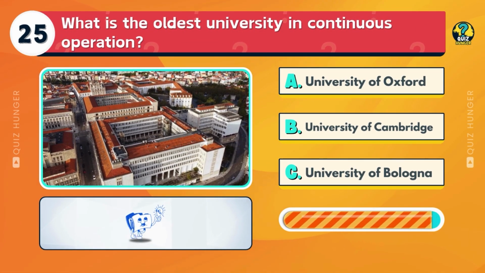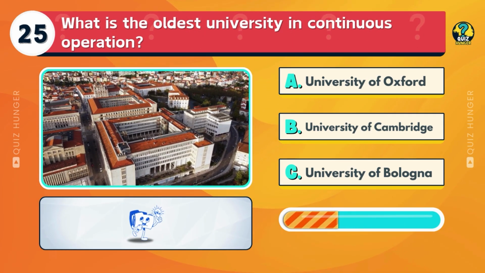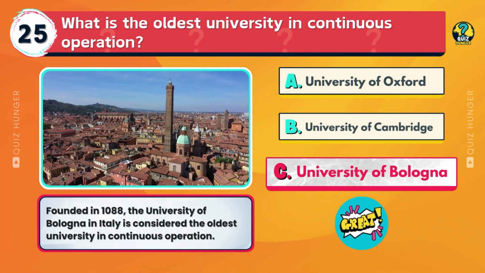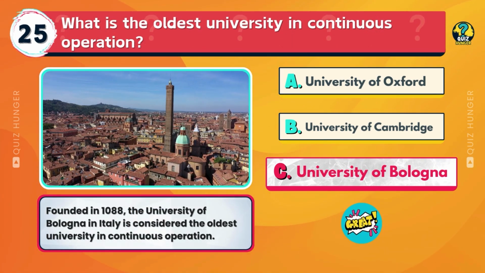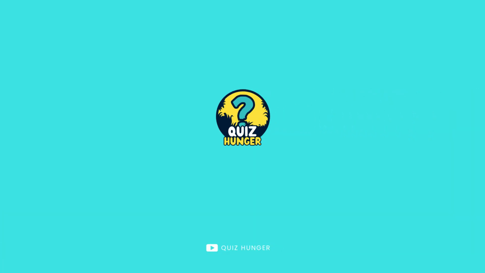What is the oldest university in continuous operation? University of Oxford, Cambridge, or University of Bologna? Founded in 1088, the University of Bologna in Italy is considered the oldest university in continuous operation.